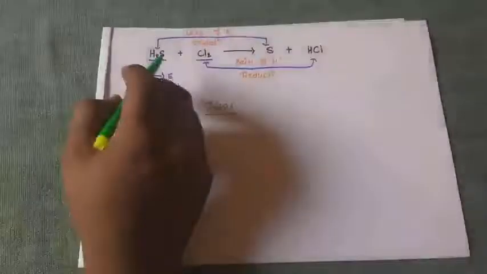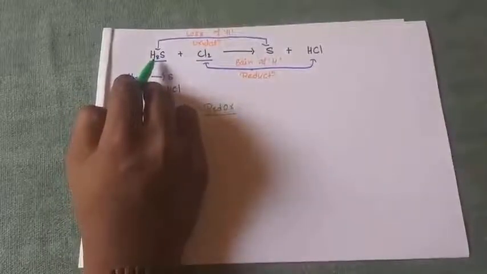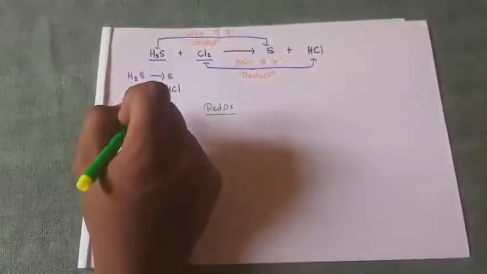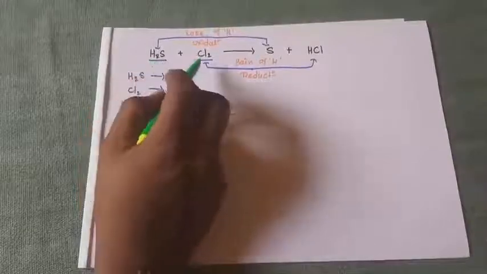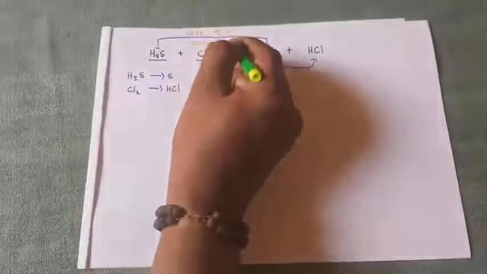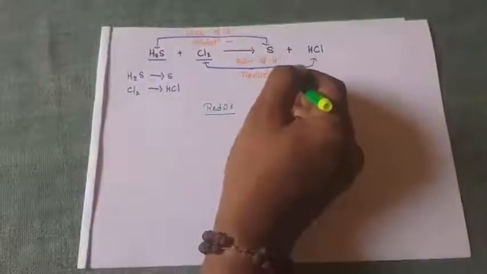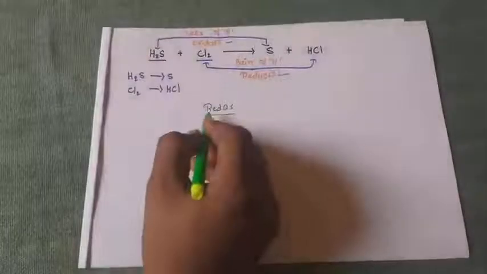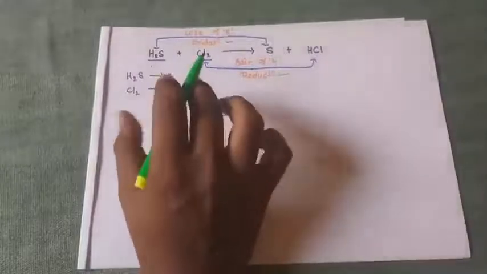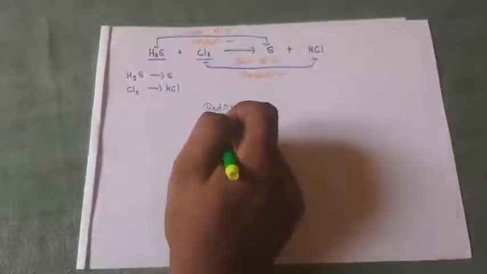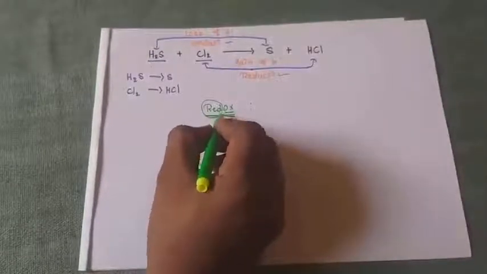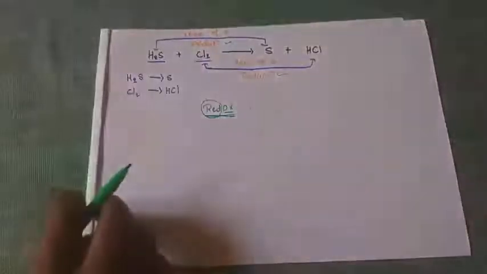Take this one example only. When hydrogen sulfide is oxidized, then only chlorine is reduced. If hydrogen sulfide is not oxidized, then Cl2 is not reduced. Because of that, in every reaction, if oxidation is taking place, then simultaneously reduction is also taking place. Because of that, we can call it a redox. A redox reaction means oxidation and reduction are taking place in a single reaction. The redox reaction is a combination of reduction and oxidation.